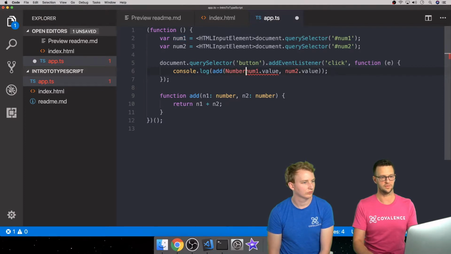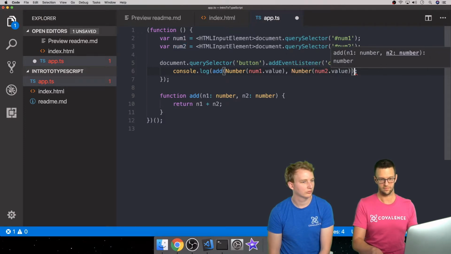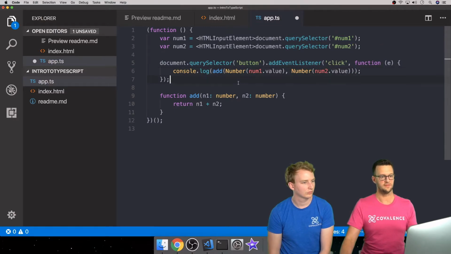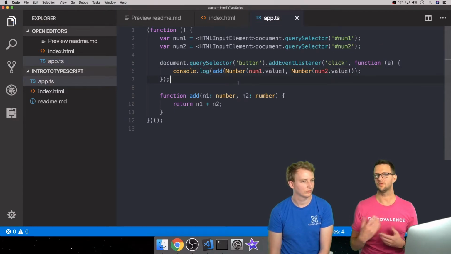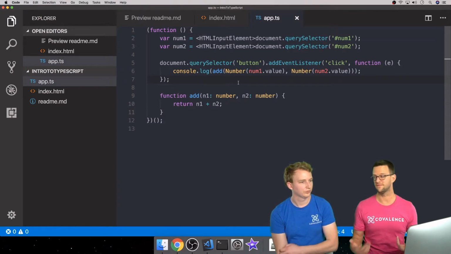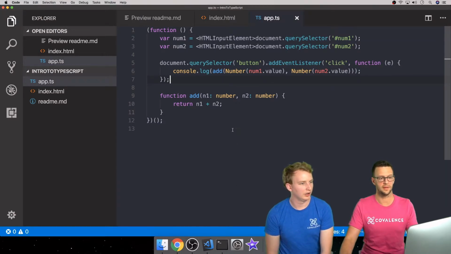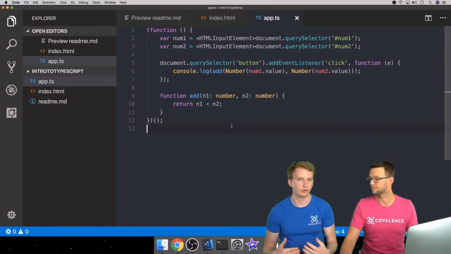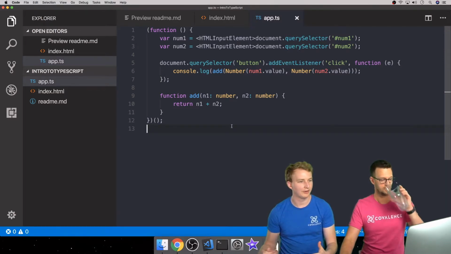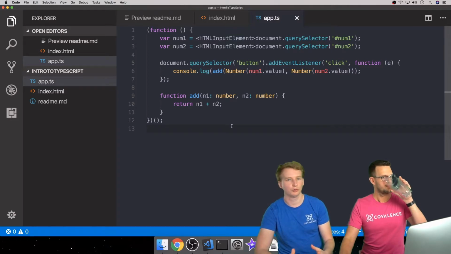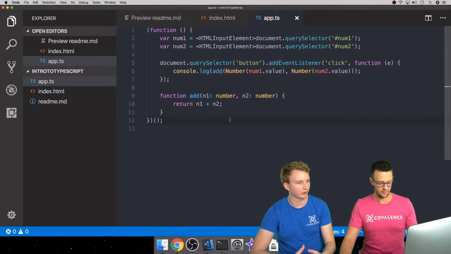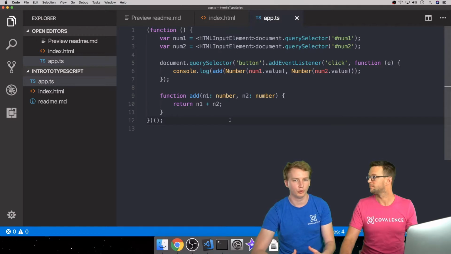In JavaScript, we can use the Number function constructor, and we'll do that. And now we've solved that problem. So without having to run the code, just in design time while we're coding, we found that error, fixed it, and now we can go compile this. This can actually let you write a lot more code without having to test it, because you can feel more confident when you're writing TypeScript that what you're writing is going to work, right?